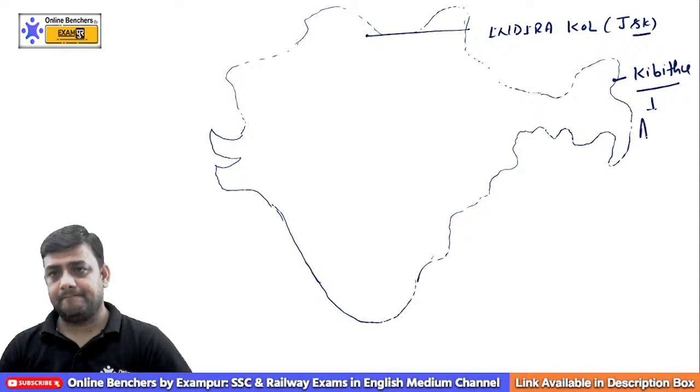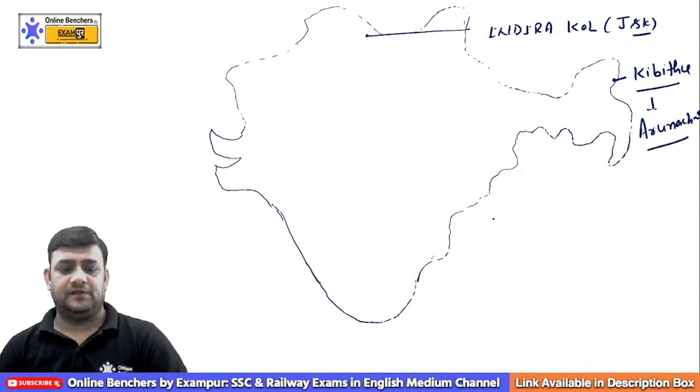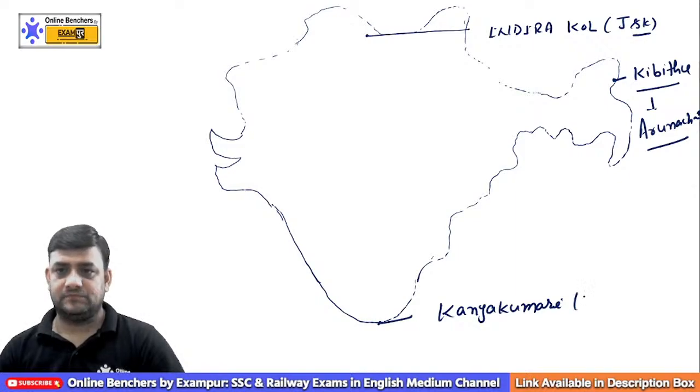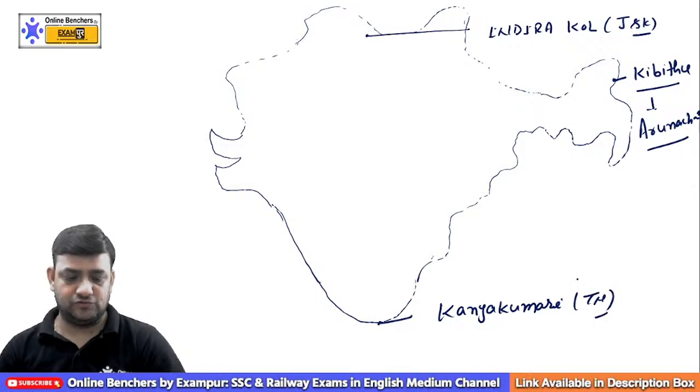This is in Arunachal. If you come to the southernmost, this is Kanyakumari. This is in Tamil Nadu.